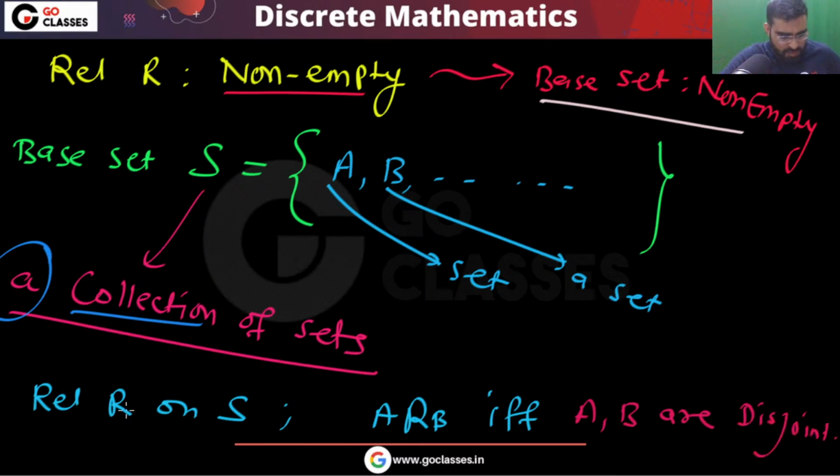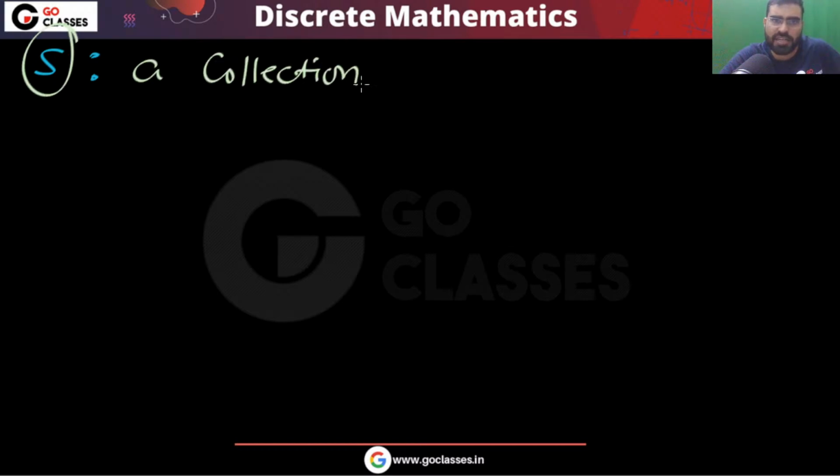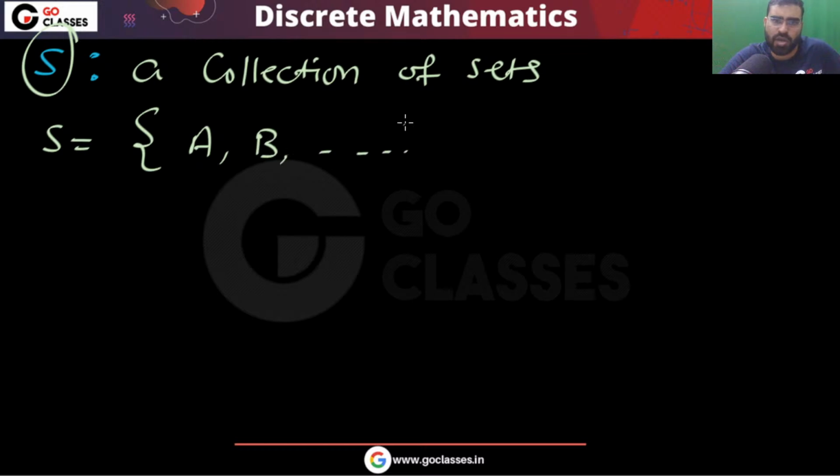So now you tell me, we are defining a relation R. The question is using the word collection. We don't know which collection of sets, right? In this S you have some sets, we don't know which sets you have. And you are defining this relation R on S.